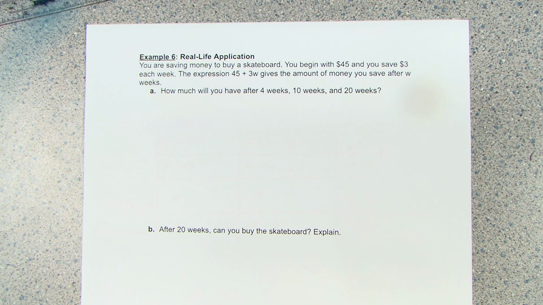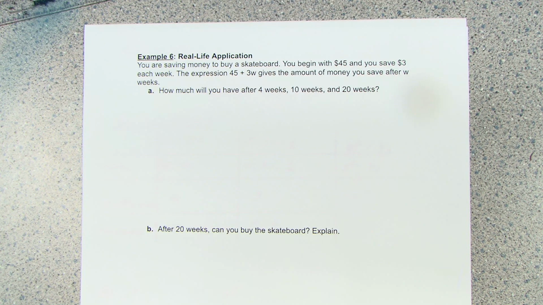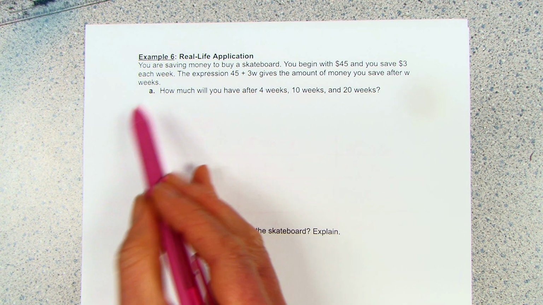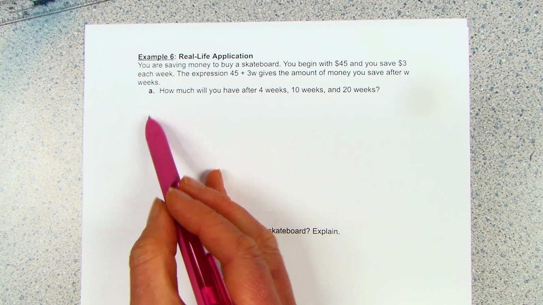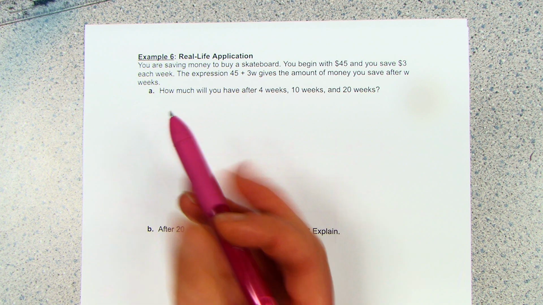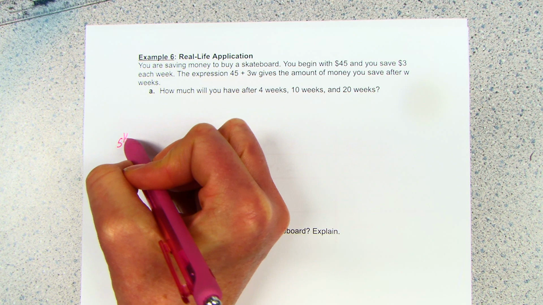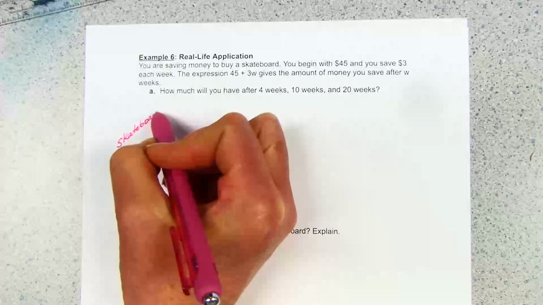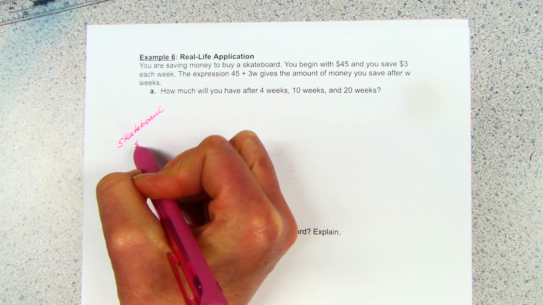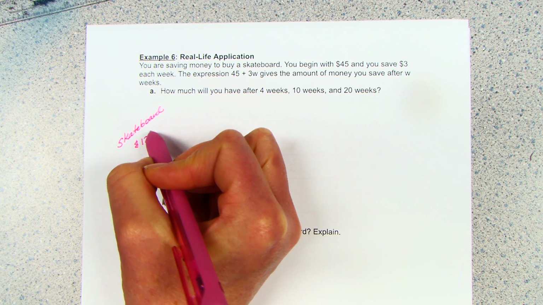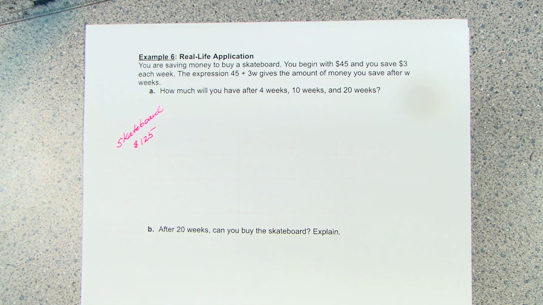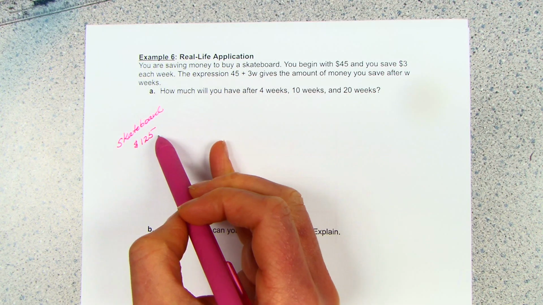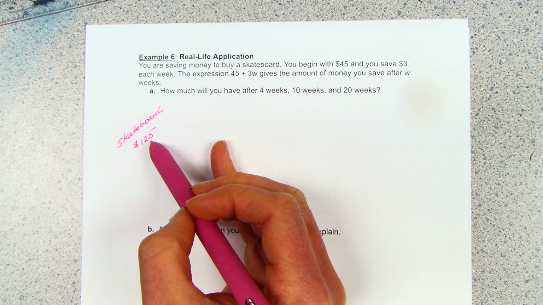Okay, the last set here, the real life application. On your set of notes, I added the skateboard here. I added a picture of it. The skateboard is on sale for $125. It's on sale for $125. So you are saving money to buy that skateboard. That's a pretty nice skateboard.